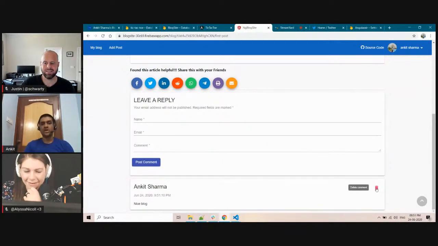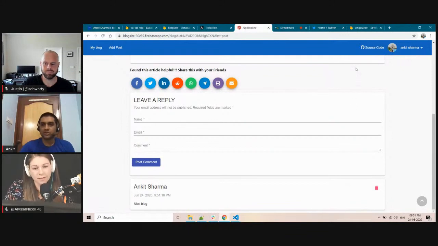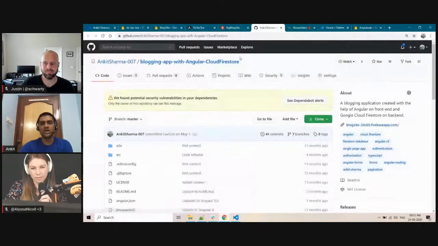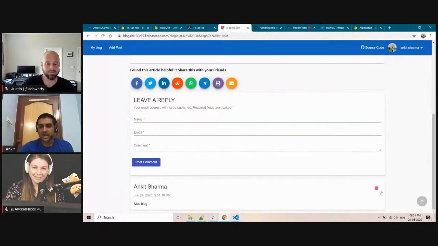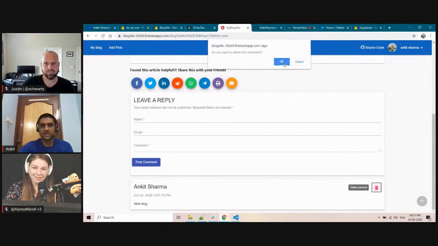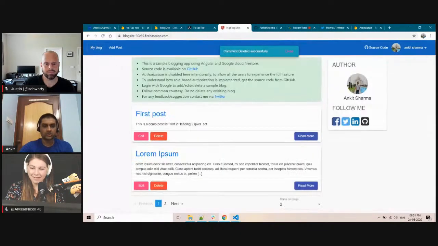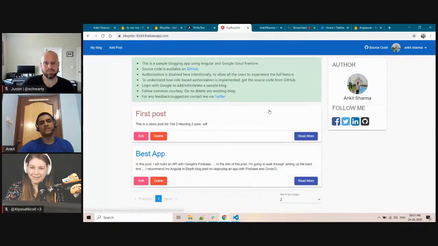So now there is a tricky part. The application which I am showing you is public facing, that's why I have not implemented the admin and user module, because I want everybody to use it. But in the source code, the link is given, an authorization scheme is also implemented. So only the admin has the access to delete the comment, as well as delete the blog. So there is an option to delete the blog also, and this is restricted to admins only. This is already configured in the code.